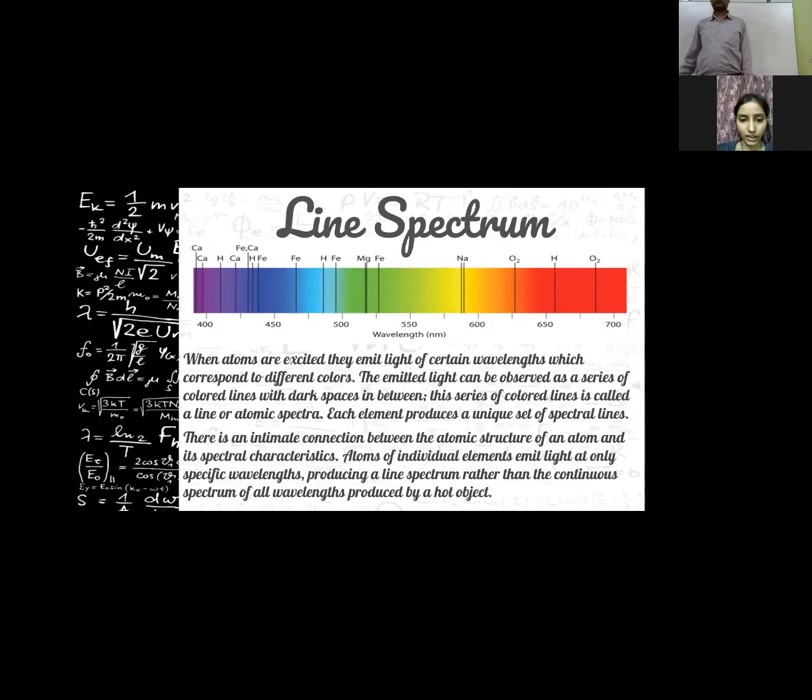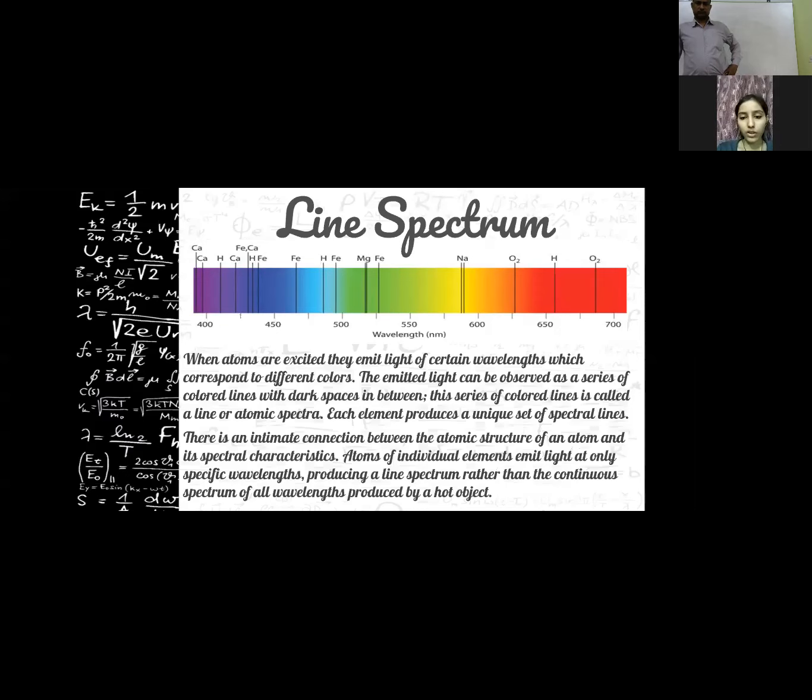Line spectra. When atoms are excited, they emit light of certain wavelengths, which correspond to different colors. The emitted light can be observed as a series of colored lines with dark spaces in between. This series of colored lines is called a line or atomic spectra. Each element produces a unique set of spectral lines. There is an intimate connection between the atomic structure of an atom and its spectral characteristics.